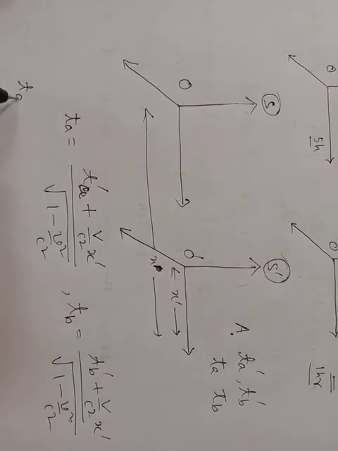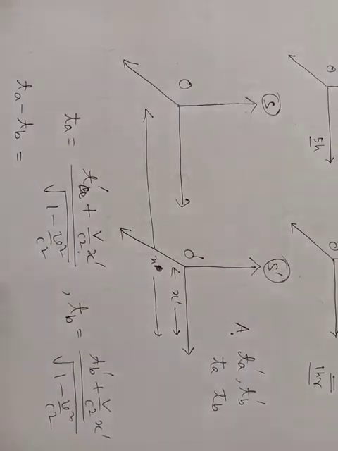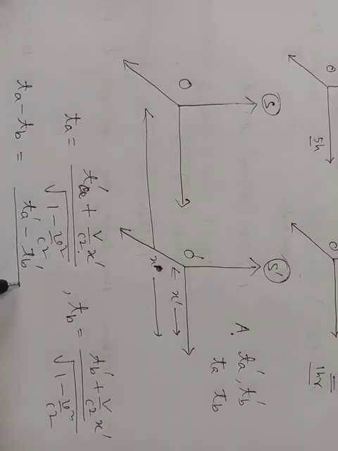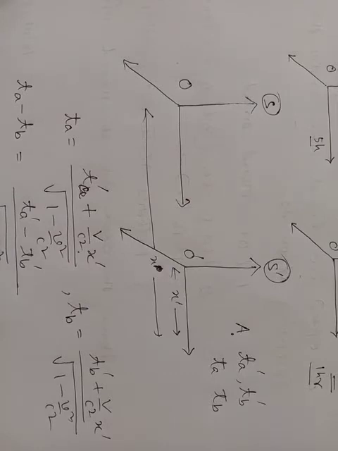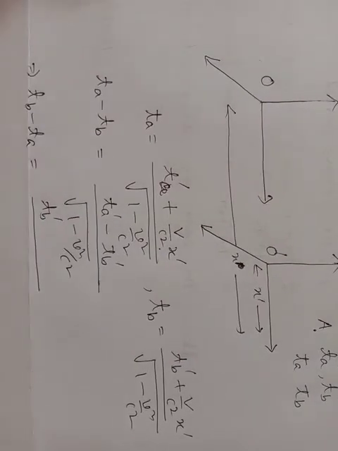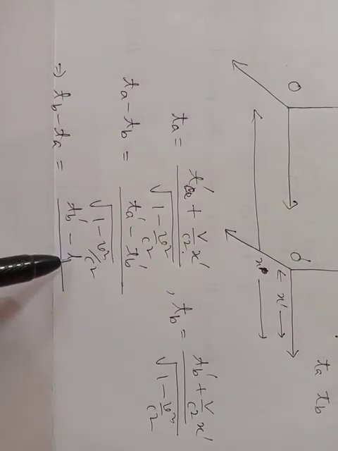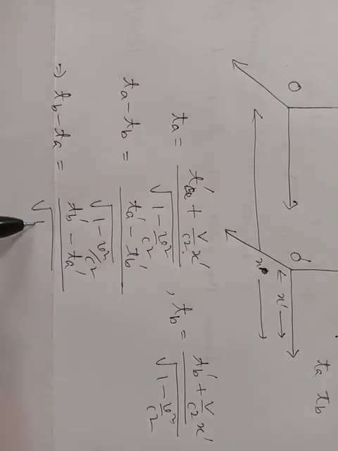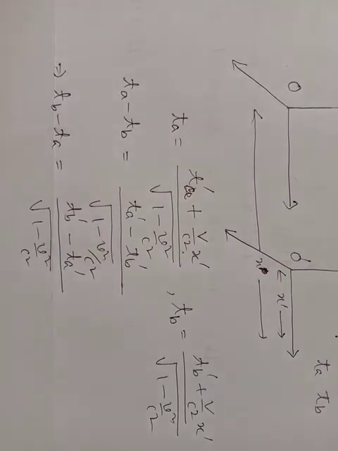Now ta minus tb is equal to, here this term will cancel out, so here this will be ta dash minus tb dash divided by root of 1 minus v square by c square, or tb minus ta is equal to tb dash minus ta dash divided by root of 1 minus v square by c square.